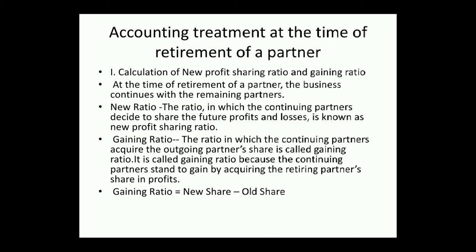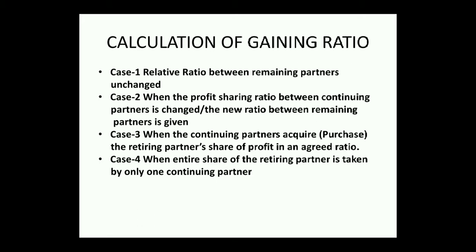Then come to gaining ratio. The ratio in which the continuing partners acquire the outgoing partner's share is called gaining ratio. It is called gaining ratio because the continuing partners stand to gain by acquiring the retiring partner's share in profits. Then how to calculate gaining ratio? Gaining ratio equals new ratio minus old ratio.